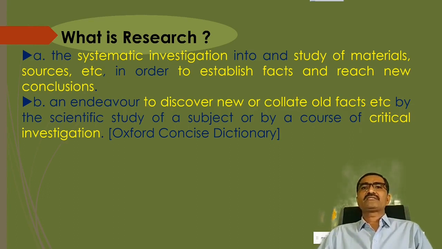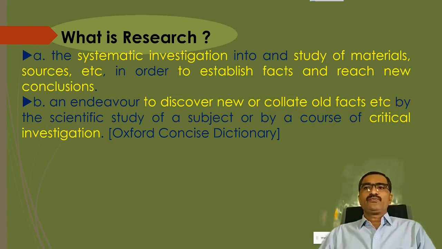Research is a systematic investigation and study of materials, sources, resources, etc., in order to establish facts and reach new conclusions. So you try to collect the material, the sources, resources which are available, you do the systematic investigation of that, and then you try to establish the facts on the basis of these sources and resources available, and then you try to reach the new conclusions.